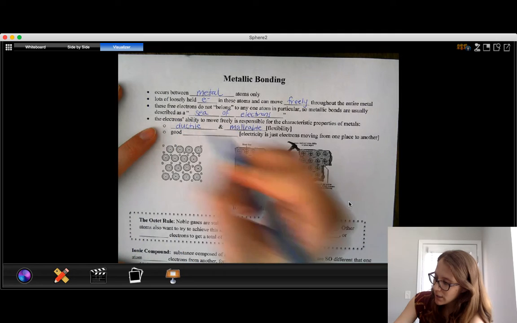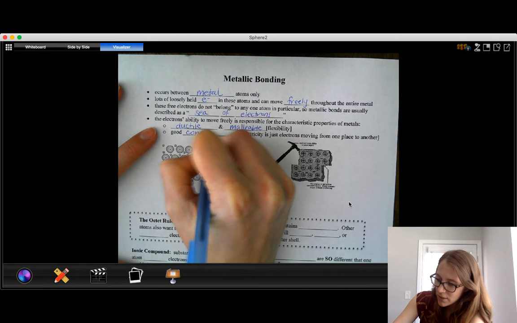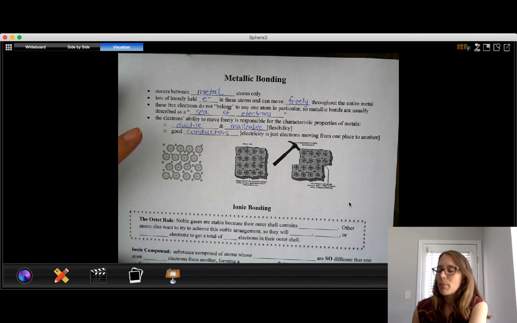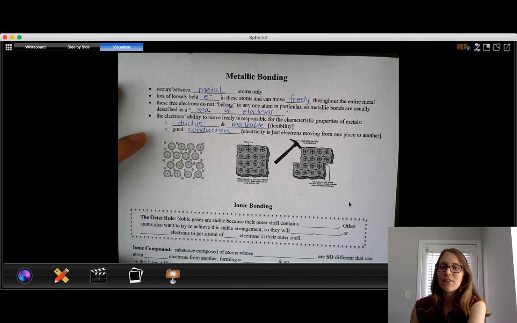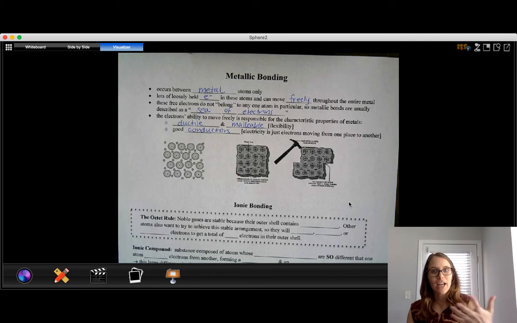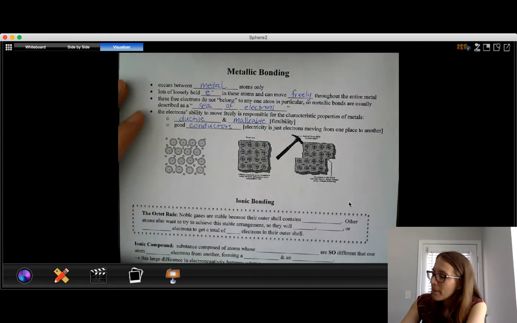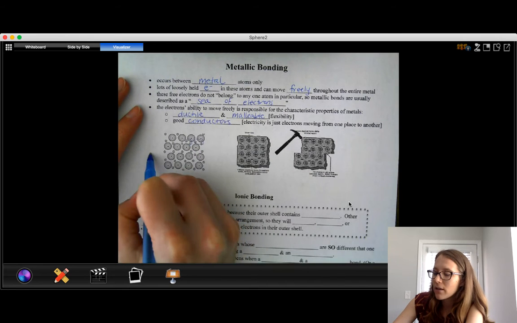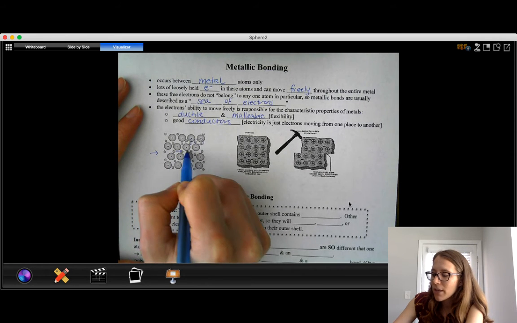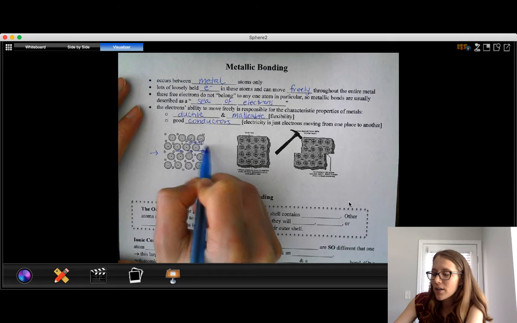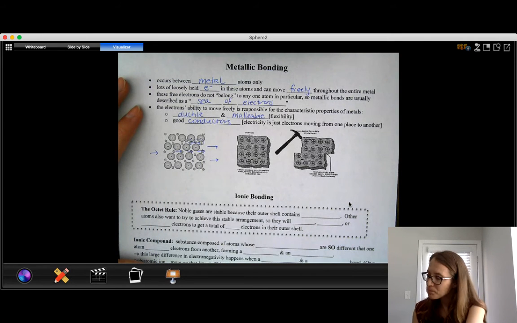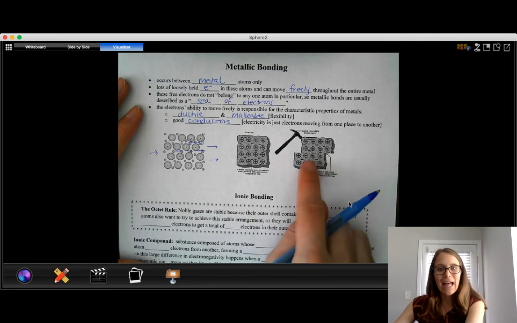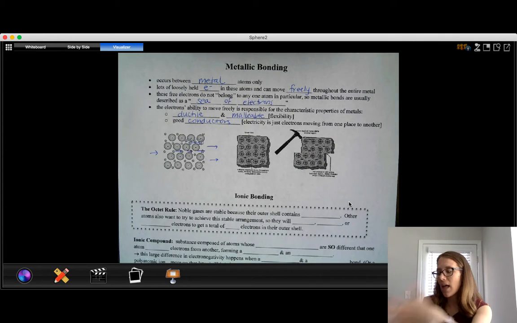They are also good conductors of heat and electricity. Electricity is just electrons moving from one place to another throughout a sample. So when we say that they're good conductors, this is really because their electrons are free to move. If I wanted electricity to flow, we could plug it in, and all these electrons could flow and go out through the other side. If we were to take a hammer and hit a metal sample, those electrons are free to slide, and so that whole sample can slide instead of shattering.